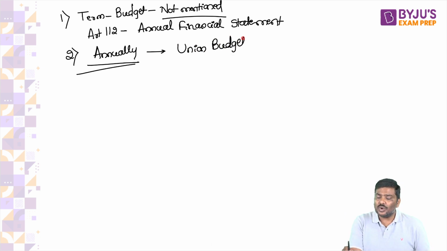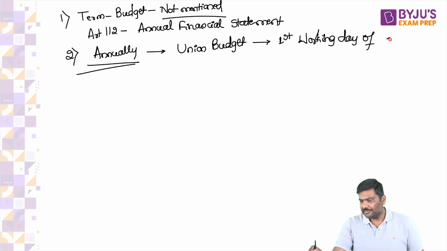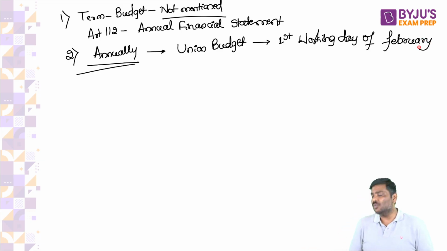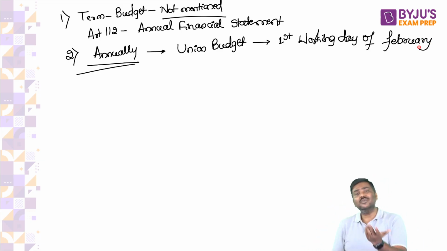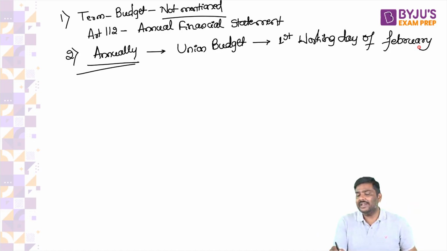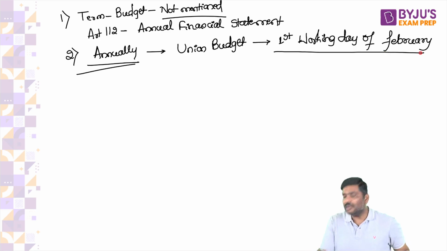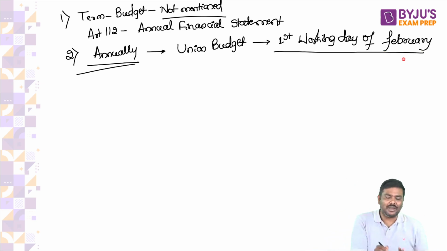The union government will present the union budget on the first working day of February. Now, please do not ask me, sir, what if 1st of February is a Sunday? Some students will not look at the statement and ask what if it is a Sunday. My dear, whichever is the first working day of February, on that day the union budget will be presented. It's a very simple idea.